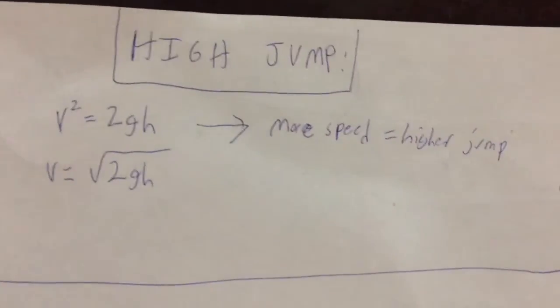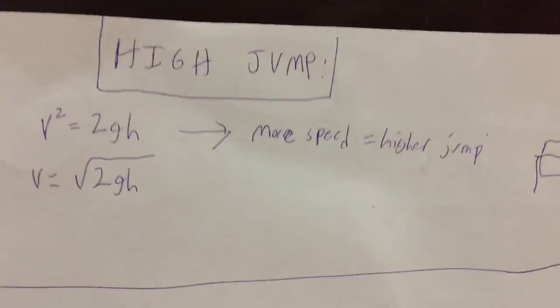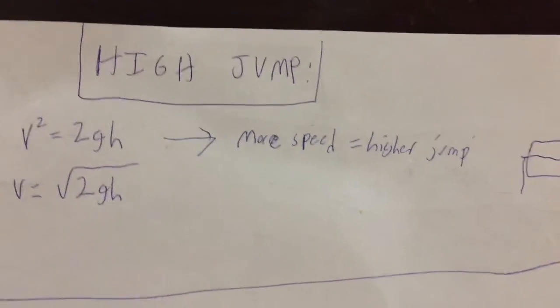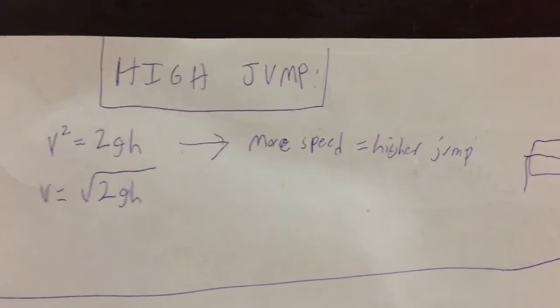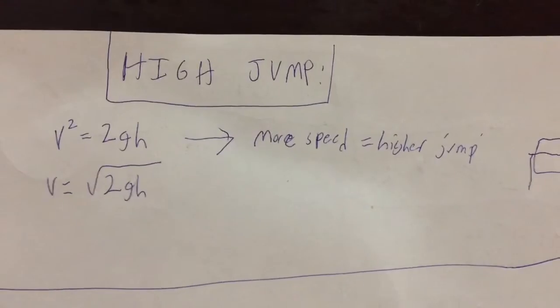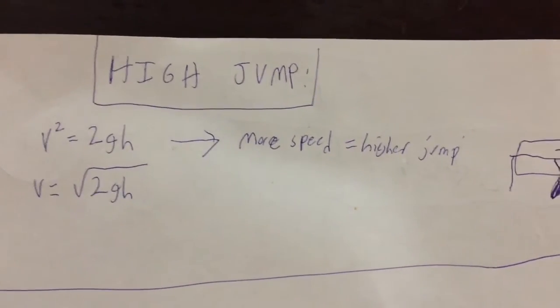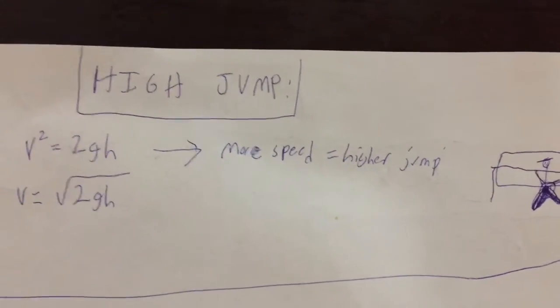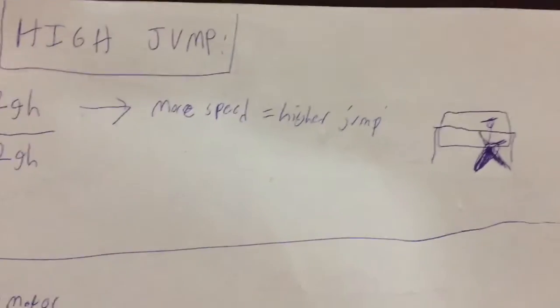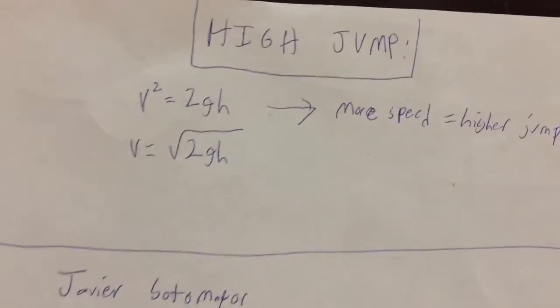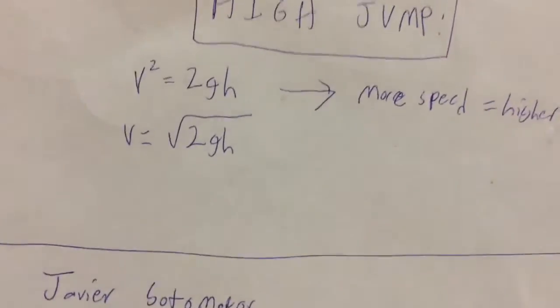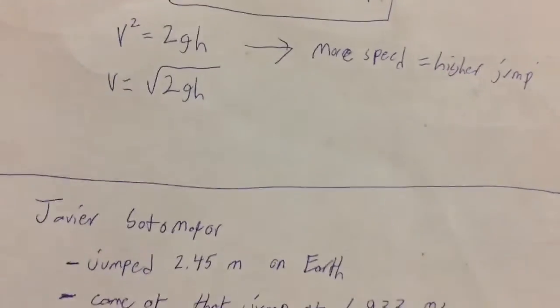And a good equation we'll use, because there's a bunch of other variables to use, is v squared equals 2gh, where v is velocity, g is gravity, and h is the height. So basically what this means is that the more speed, the higher the jump's going to be. Well, we can make that easier and just say v equals the square root of 2gh.